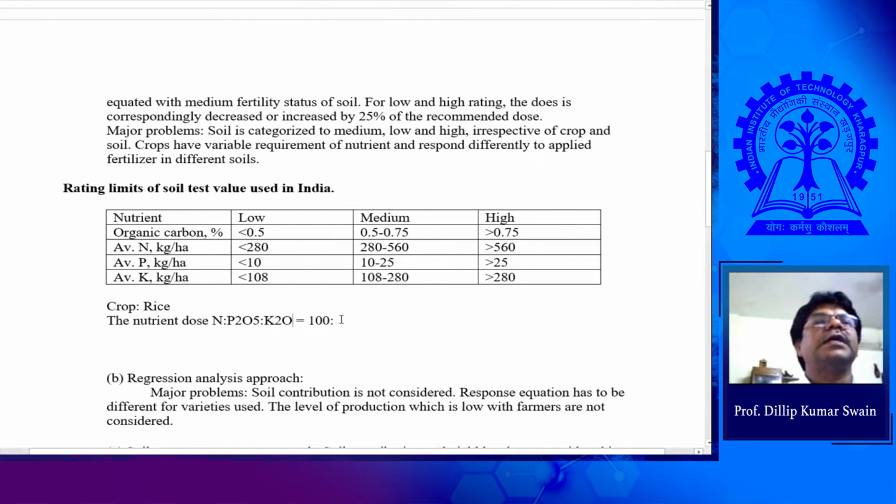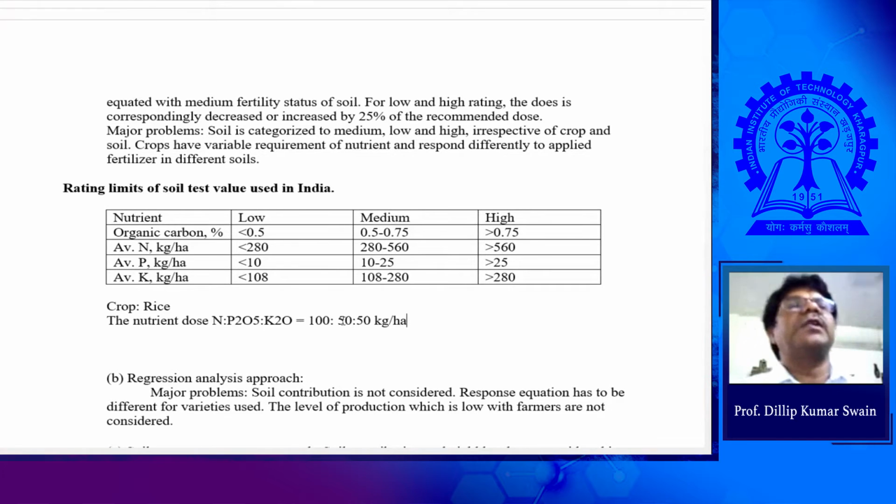So that becomes 100 to 50 to 50 kg per hectare. For a particular rice crop, this is the nutrient dose we give of nitrogen, phosphorus and potash, with phosphorus in the form of P2O5 and potash in the form of K2O.